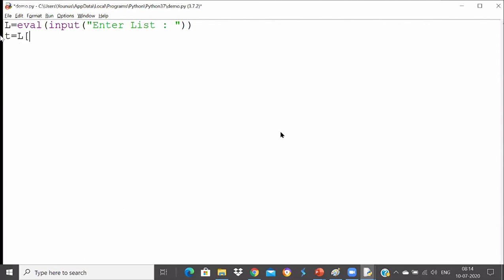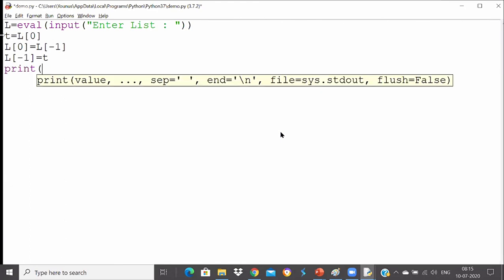First store t equals L of 0. Next in L of 0 you have to store the last value, which is L of -1, and L of -1 is equal to t. That's perfectly fine, and then we will print L.